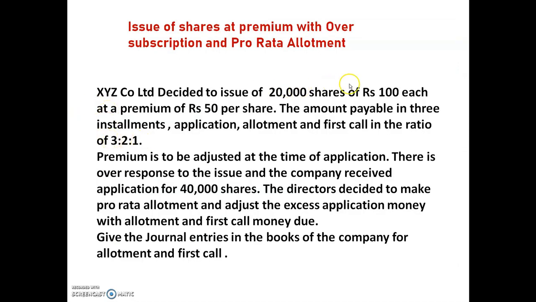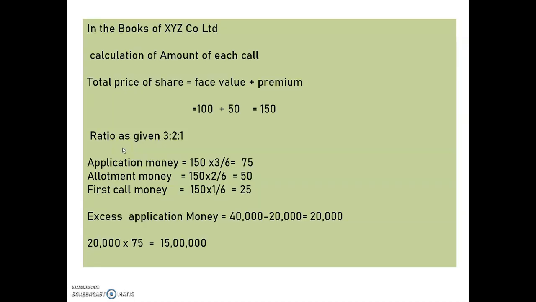3:2:1. See here, the face value is 100 and the premium is 50, and the ratio they have given here is 3:2:1. So on application money we have to calculate like this: total price of share, that is 150, into 3 and divided by 6, meaning the total of 3 plus 2 plus 1, that is 6. Similarly allotment money, that is 150 into 2 divided by 6, that is 50, and first call, that is 150 into 1 divided by 6, the amount will be 25.